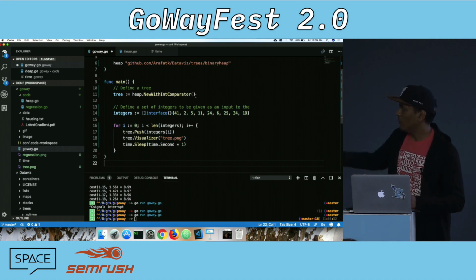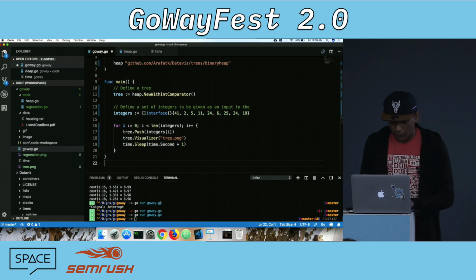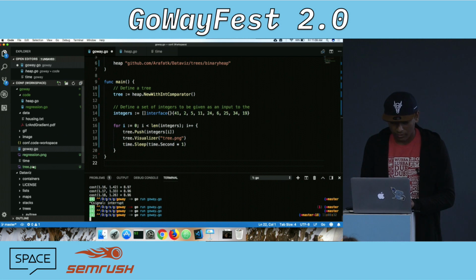So what do we do? We look at the interface array, and we take a for loop through the interface array, and then we make the heap. Okay, so we can do that, but let me run this code and see how it goes.